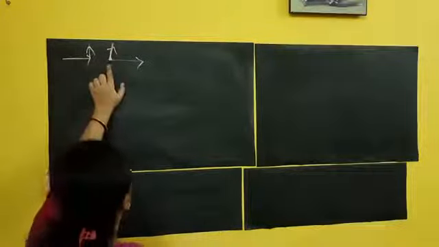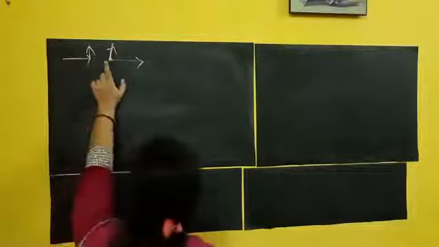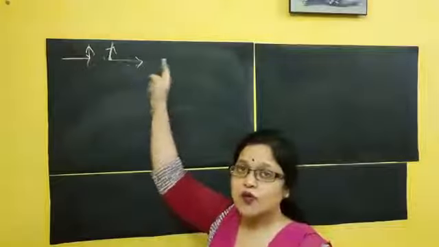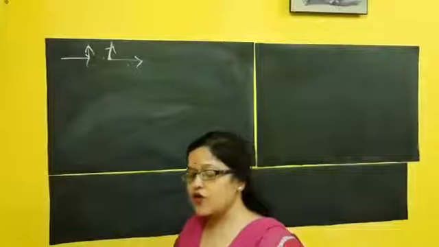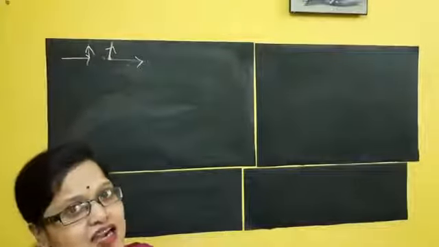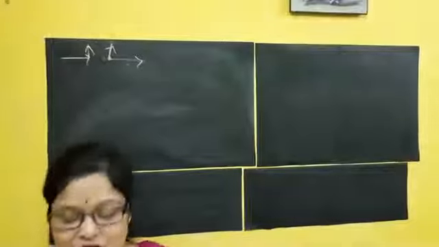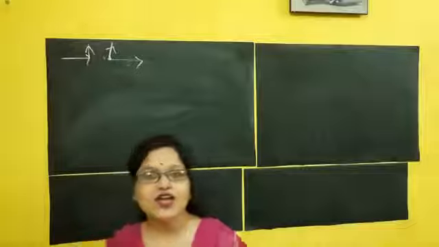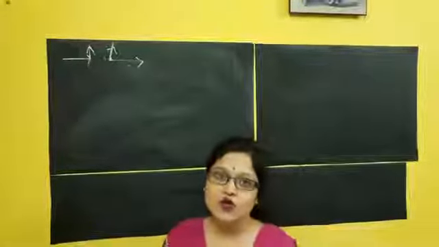Suppose here I have a boat, and with two ropes two persons are dragging or pulling that boat from two different directions. So here also there is another vector. In this case I will apply the parallelogram law of vector addition. Now if you ask me, ma'am, why we can't apply the other, that answer I can't give you right now, because that is beyond the scope of class 11-12. You will get the answer when you go for graduation.